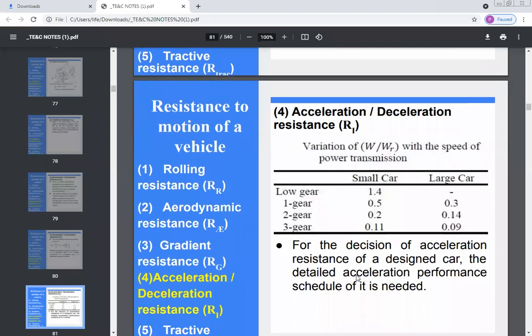So for low gear, the ratio of W by WR for small car is 1.4.